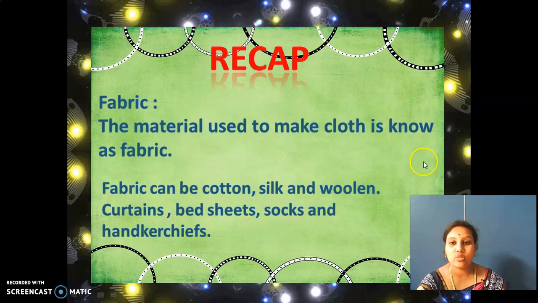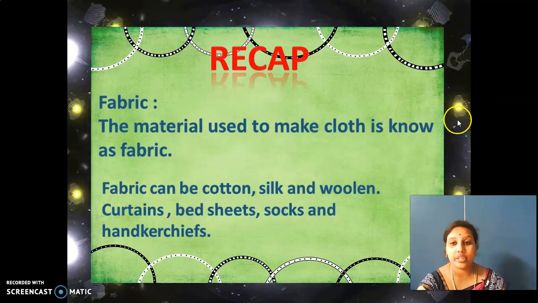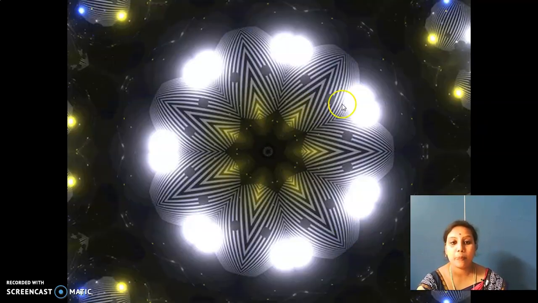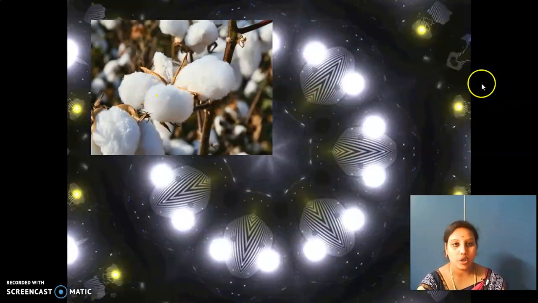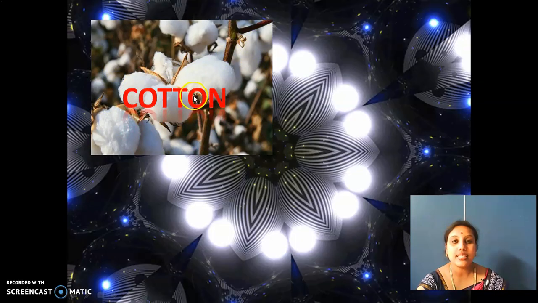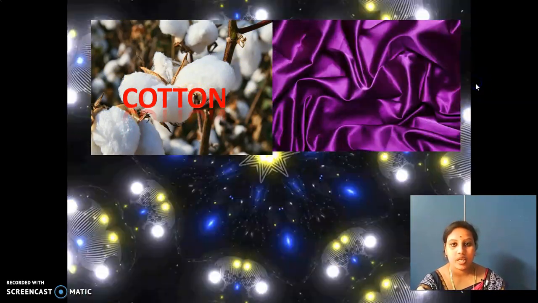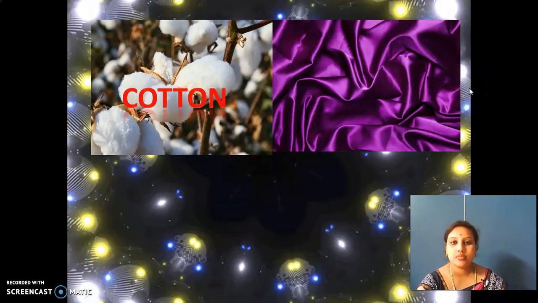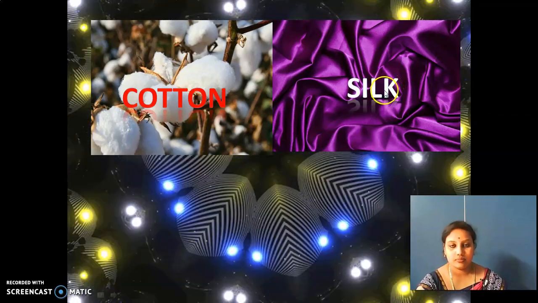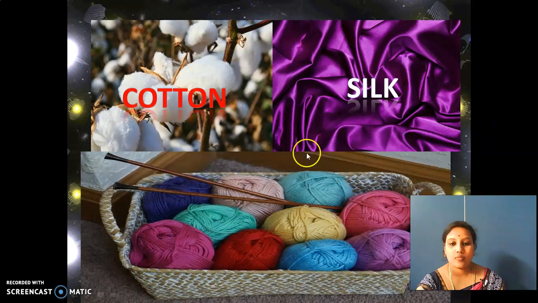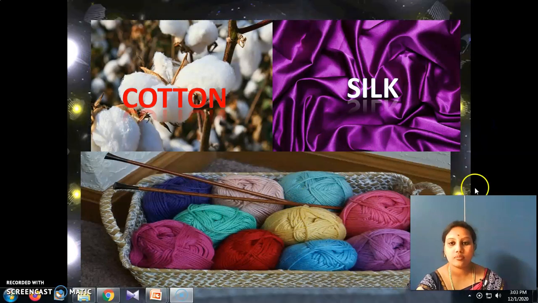Now I'll tell you, see here. This is cotton. What is this? This is silk. And how about this?